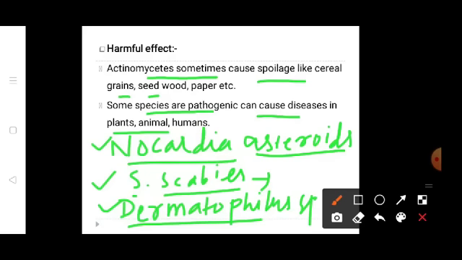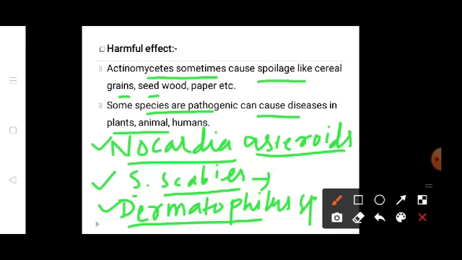Then we saw the general characteristics: the cell wall is made up of peptidoglycan, and they have high G plus C content. They produce a volatile compound named geosmin, which means earthy smell. In nutrition, they are heterotrophic and derive nutrients from dead and decaying material.